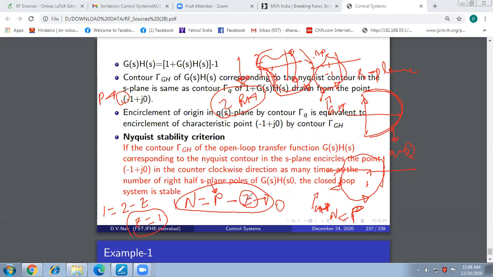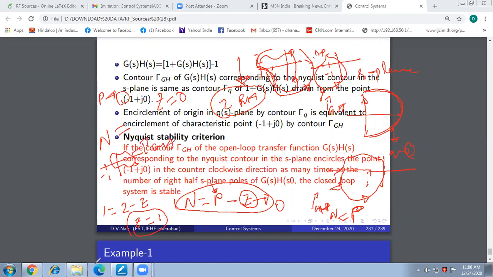That is unstable. Now, if P is 0, that means the open loop system is also stable. For the closed loop system to be stable, Z should be 0. Closed loop system is stable only when Z is 0. Then as per Nyquist stability criteria, N should be 0. That means for an open loop stable system and a stable closed loop system, there should be no encirclement of the characteristic point by the contour GH.